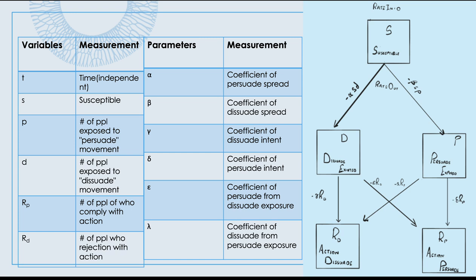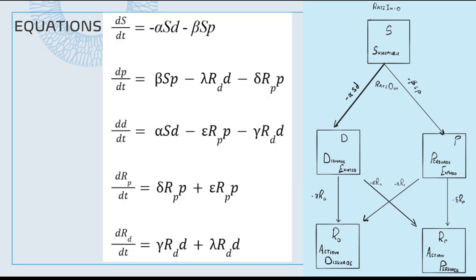The parameters are: alpha is the coefficient of persuasion spread, beta is the coefficient of dissuasion spread, gamma is the coefficient of dissuade intent, delta is the coefficient of persuade intent, epsilon is the coefficient of persuade from dissuade exposure, and lambda is the coefficient of dissuade from persuade exposure. These are the equations that come out of analyzing the model to the right. You see, all the equations result from a basic rate in, rate out relationship between the two resulting actions.